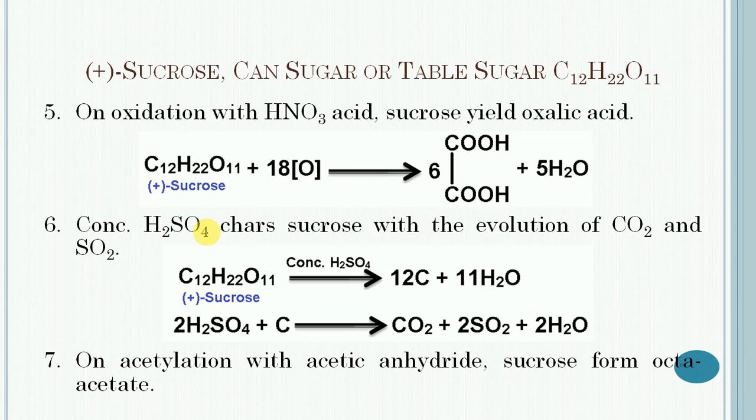Then the next property: on oxidation with nitric acid, sucrose will yield 6 moles of oxalic acid. With concentrated sulfuric acid, it will char with the evolution of carbon dioxide and sulfur dioxide.